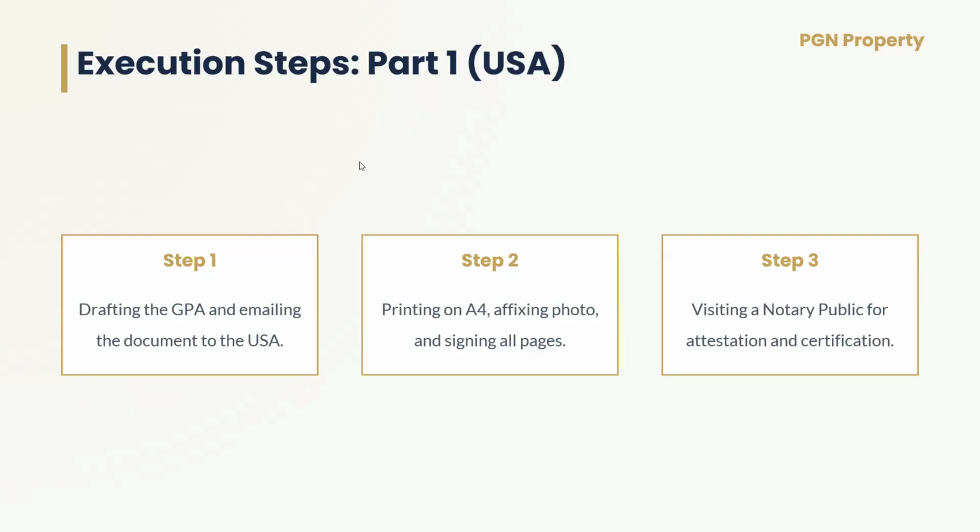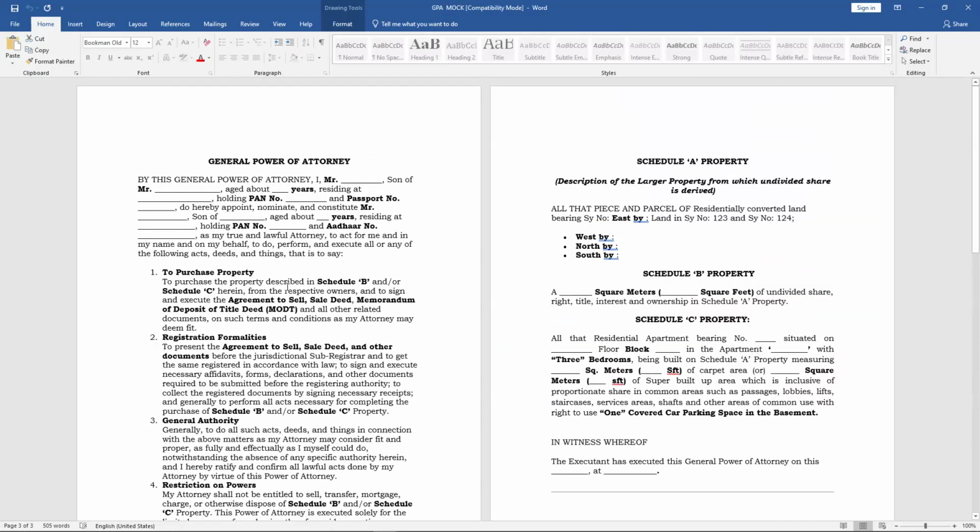First and foremost, we drafted the power of attorney. So let me share you the mock draft. This is a mock draft, and based on this mock draft, we have drafted our power of attorney. We can get the mock draft on the internet. We can download it from the internet, or you can check with your builder or your agent. They might have a format. Based on the format, you can draft your power of attorney very easily. Let me explain how we can do that.